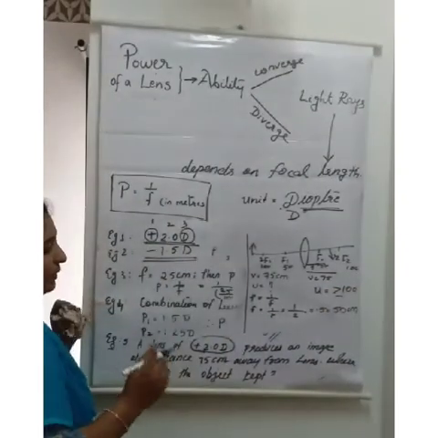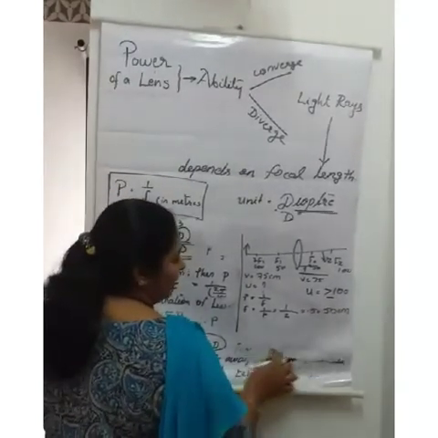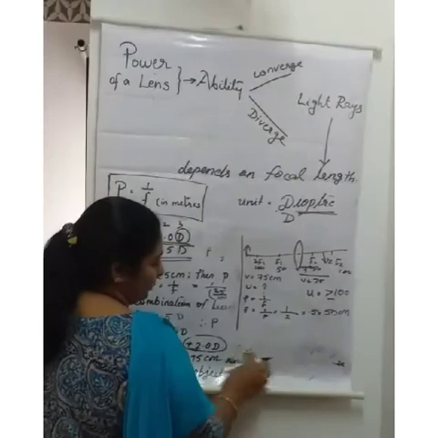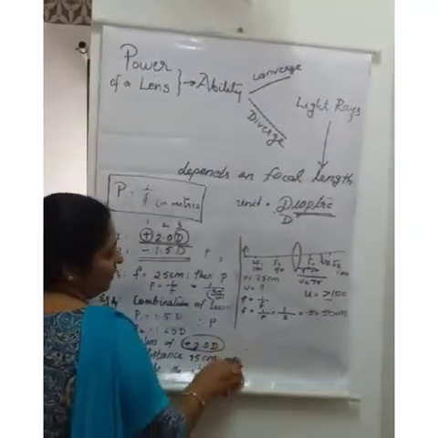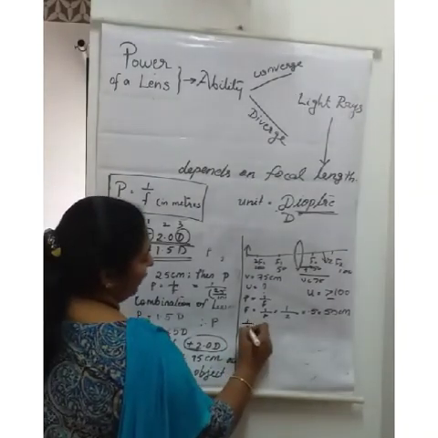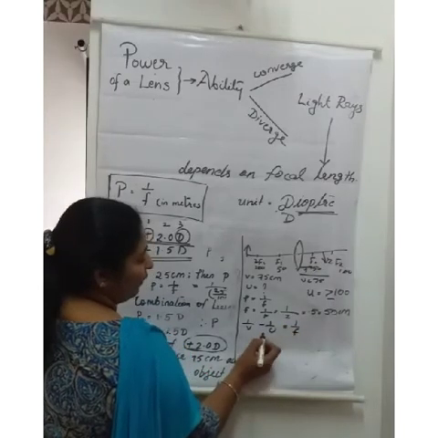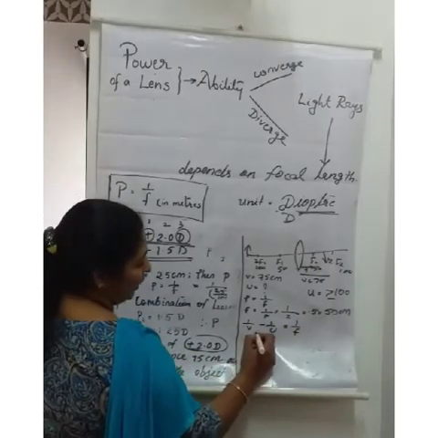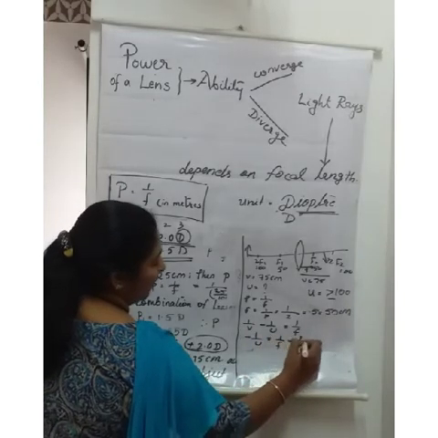So we have to find it out. How can I find it? For doing this, we'll rub this one out. Okay, what is the equation? The lens formula. What is the lens formula? 1 by V minus 1 by U equal to 1 by F. What I have to find out is U, so I'll keep 1 by U here: 1 by U is equal to 1 by V minus 1 by F.